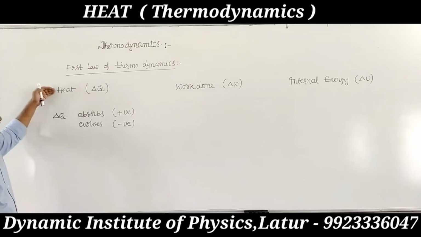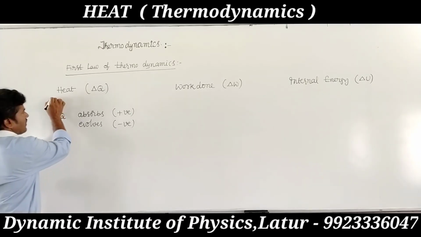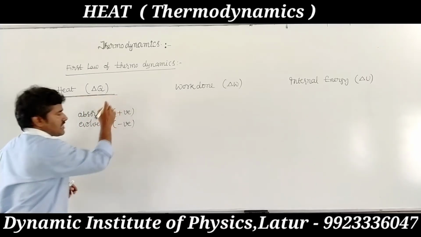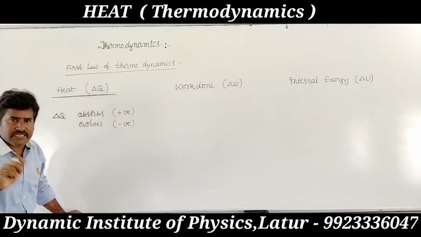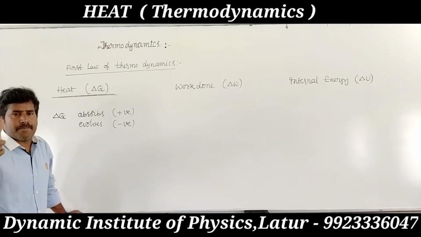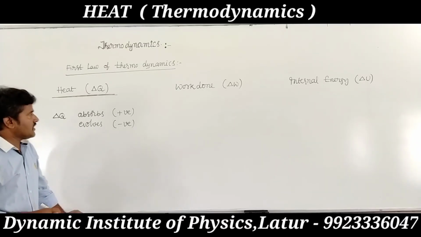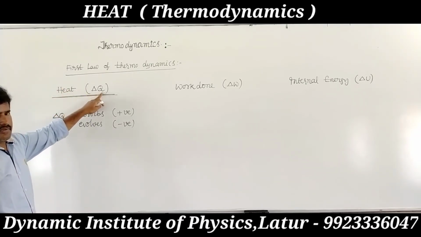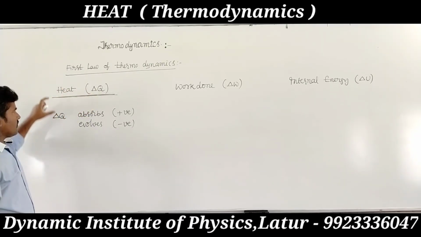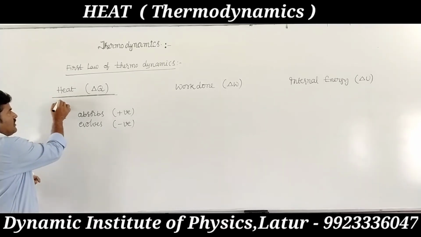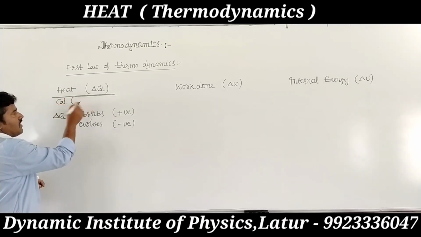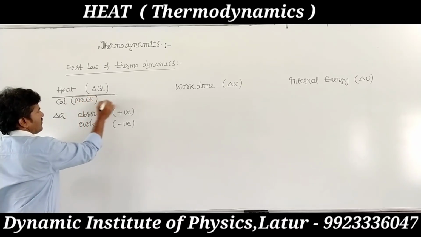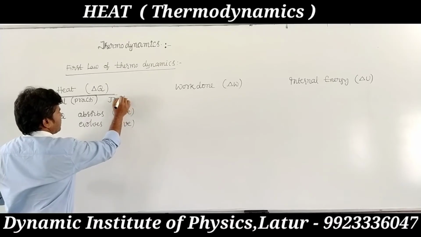This is the heat energy. Heat is one type of energy used to raise the temperature or change the state of a substance. That is called heat energy, delta Q. The calorie is a practical unit, and the joule is the SI unit.